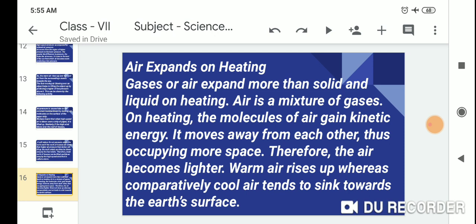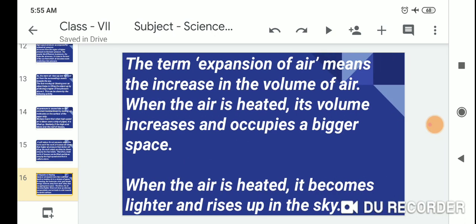Warm air rises up, whereas comparatively cool air tends to sink toward the earth's surface. The term expansion of air means the increase in the volume of air. When the air is heated, its volume increases and it occupies a bigger space.